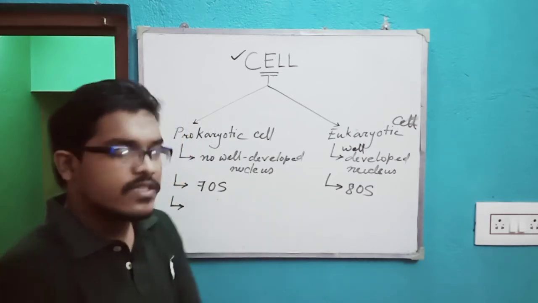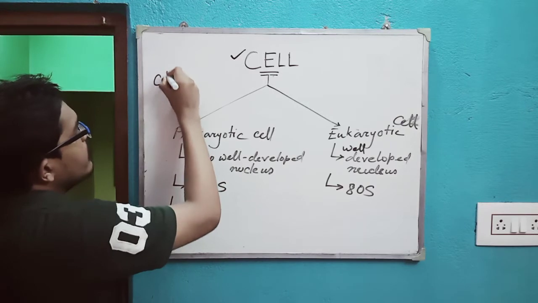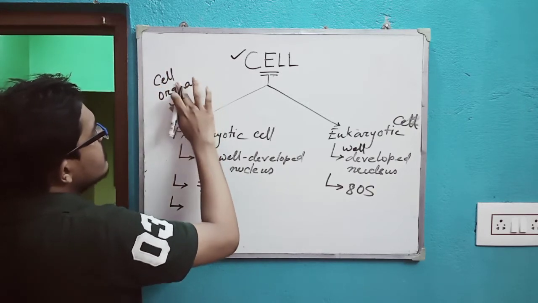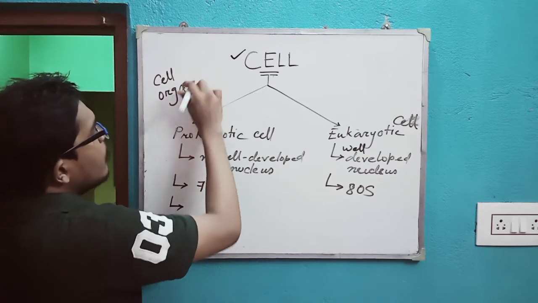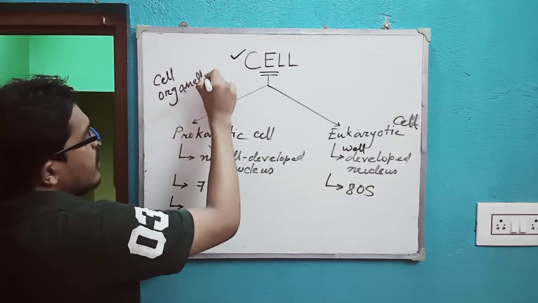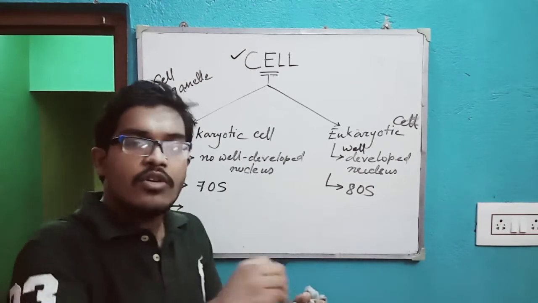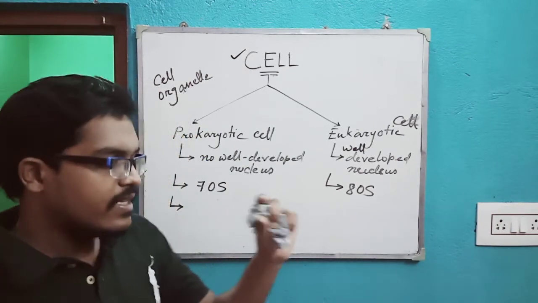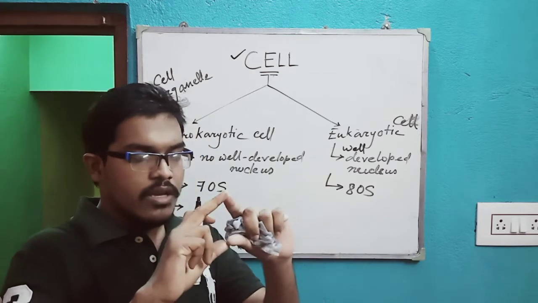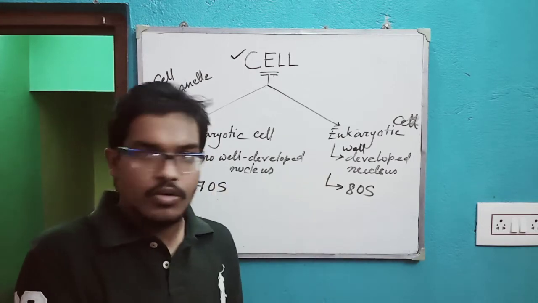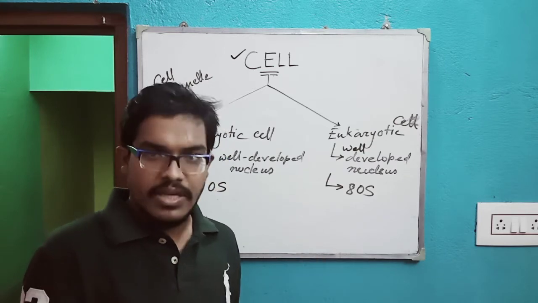They also have what we call cell organelles. Organelles are not organs, but these are parts of the cell. We cannot say that a cell is just a structure, just like a brick. No, a cell is not a brick.